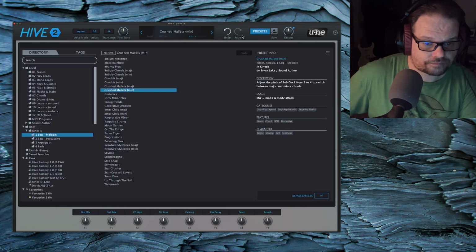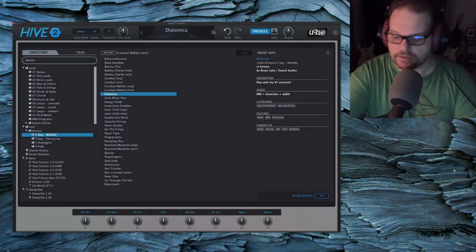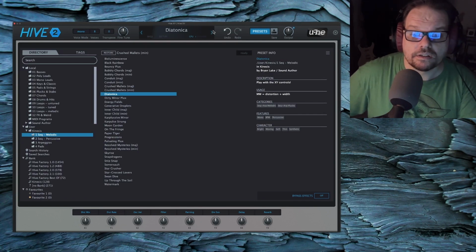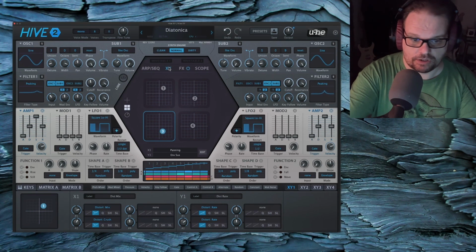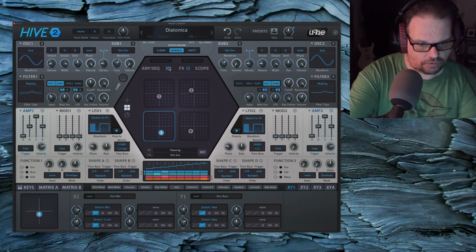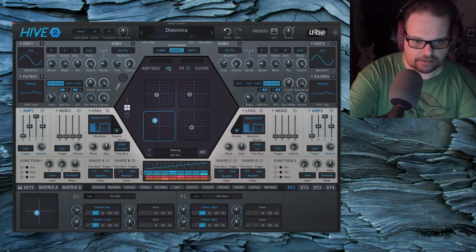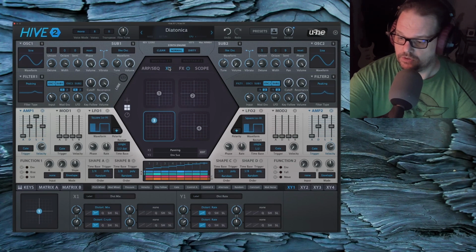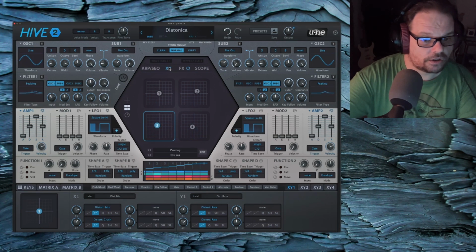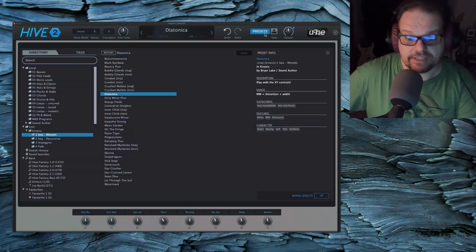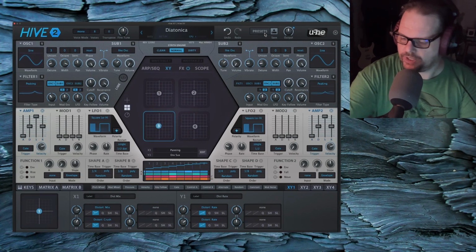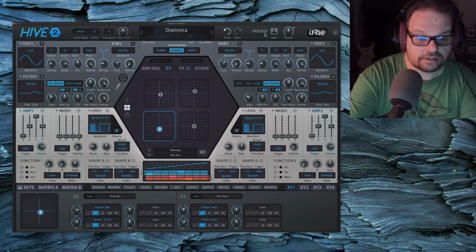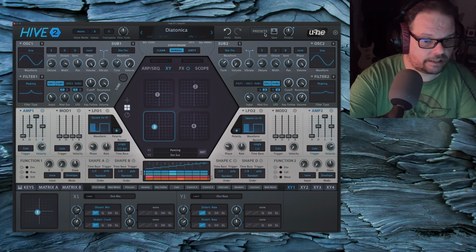All right. Okie dokie, moving right along. Play with the XY controls, it says. Well, I will happily do that. Mod wheel. Aftertouch. Does it have an aftertouch assignment? It does not. I was like, what? Right. They don't all have aftertouch, but when I could put it in there, it's in there. Sometimes you run out of slots. It happens.